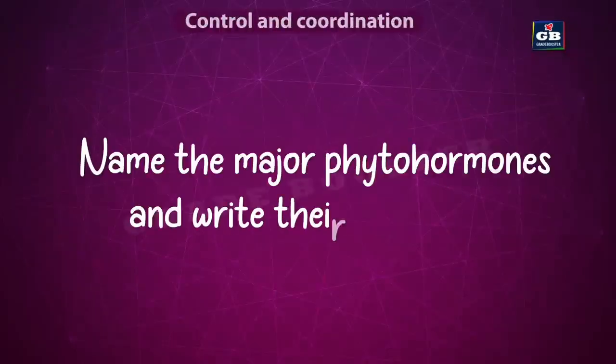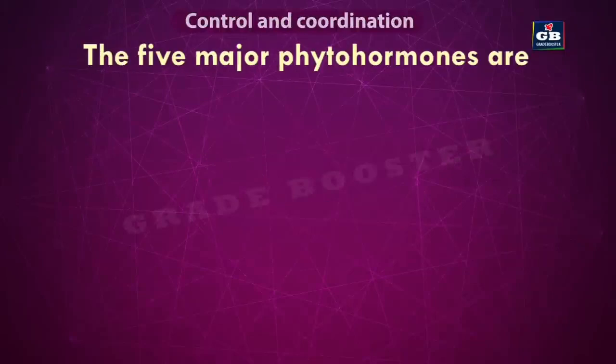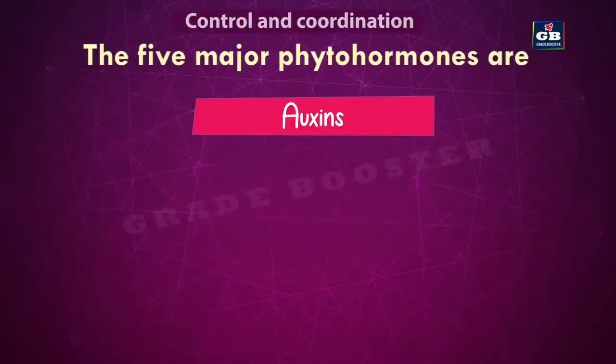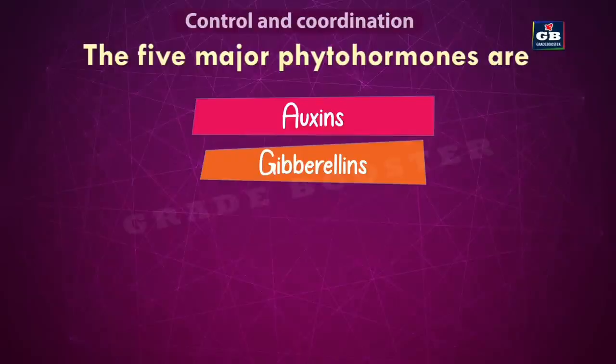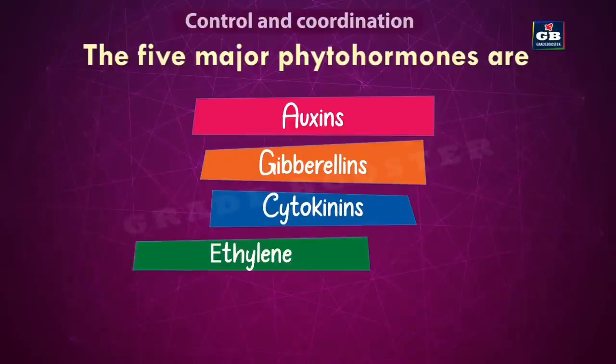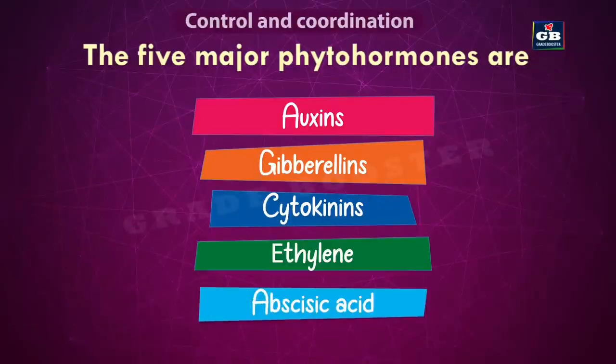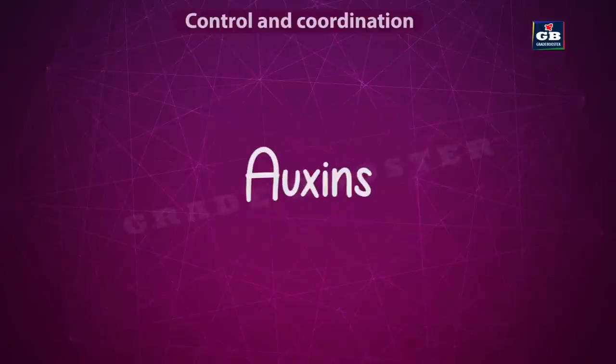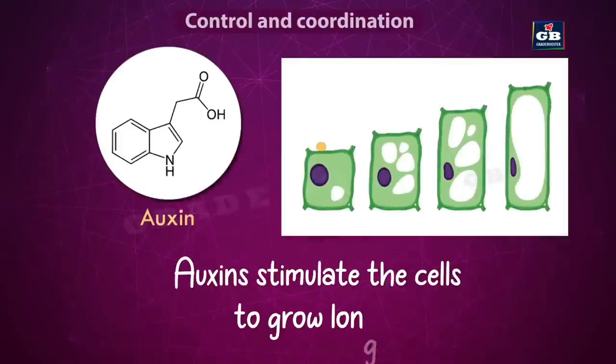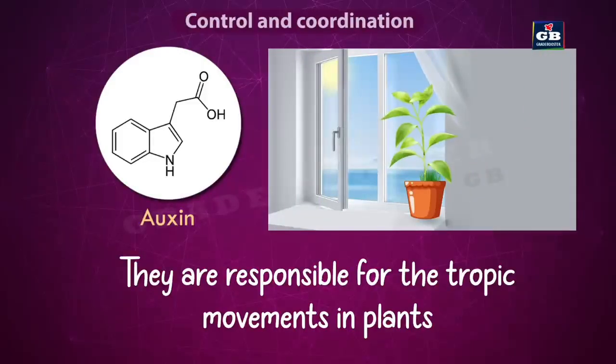Let us see some major phytohormones and their functions. The 5 major phytohormones are auxins, gibberellins, cytokinins, ethylene and abscisic acid. First, we see auxins. Auxins stimulate the cells to grow longer, and they are responsible for tropic movements in plants.